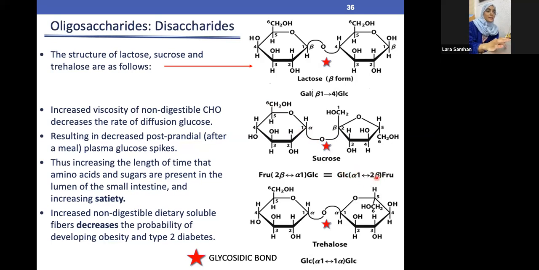Now here they told us it's beta. Why is it beta? Because here we have the OH, and we can see this is the bond that's bonded with the other structure. So this OH is down, and this CH2OH is also down. Both of them are on the same side, so it's beta. What's the number of the carbon? It's carbon number 2.